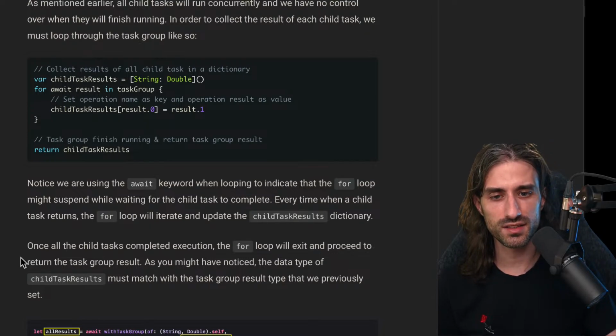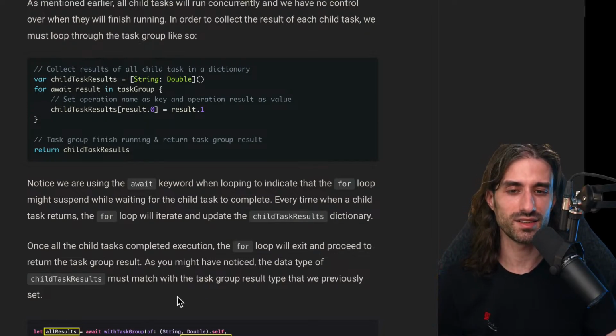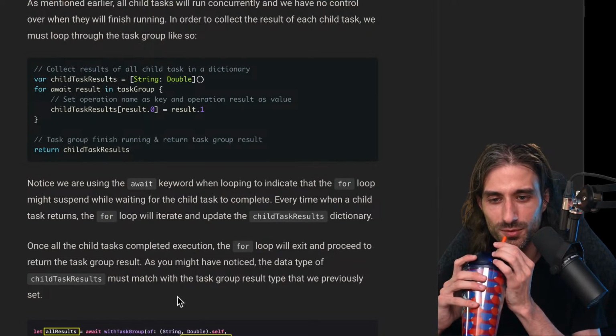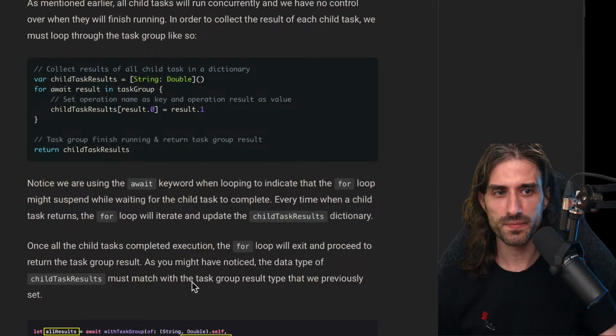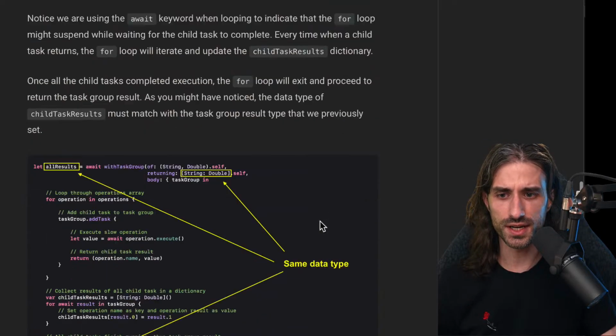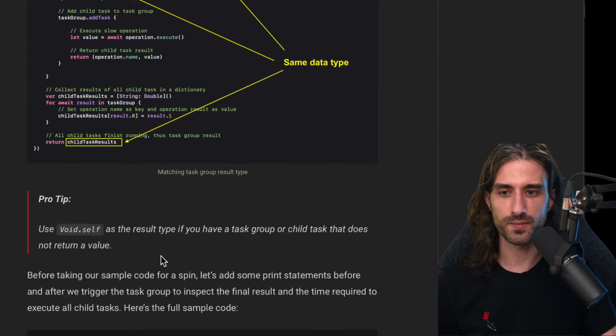As you might have noticed, the data type of child task results must match the task group result type that we previously set. So, exactly what I was mentioning. We can see the same data type in all three places.